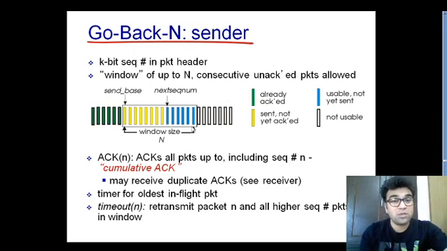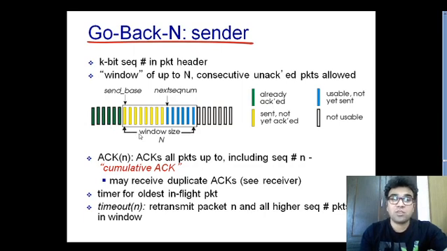And how will they come inside this window? When this window slides, and when these yellow packets start getting their acknowledgements. Once they get the acknowledgement, these yellow packets come under the category of green packets, which means sent and acknowledged.